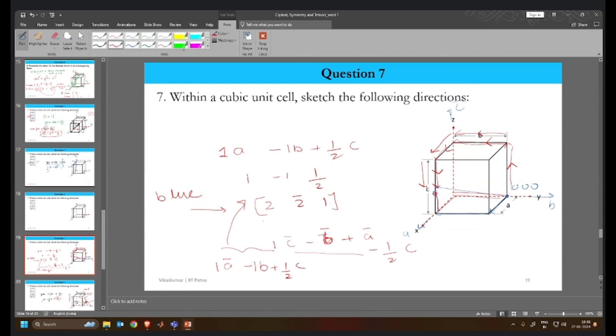Let us say, for example, the green one. If I go by this particular path also, I will get the same thing. Same thing.